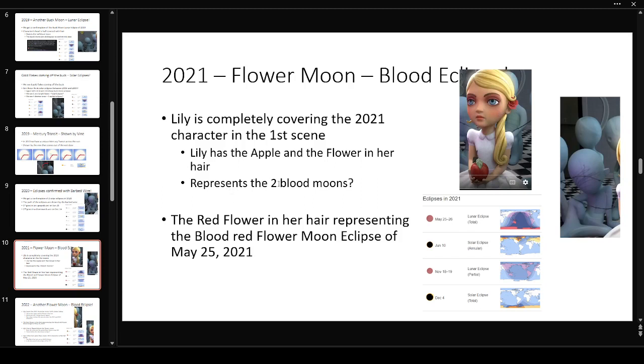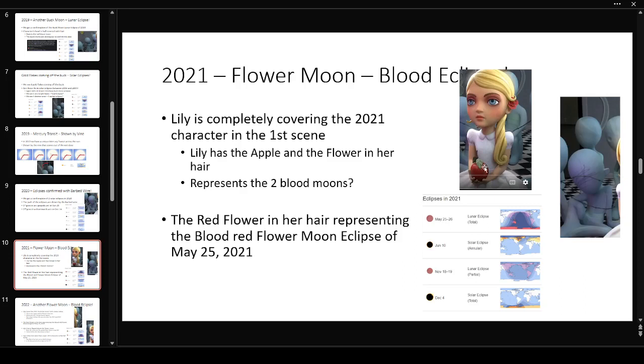Is this representing the 2 blood moons of 2021? So there are 2 blood moons. One's a total on May 25th, which is a flower moon. May 25th is the flower moon. It's a red full lunar eclipse shown by the red flower in her hair.